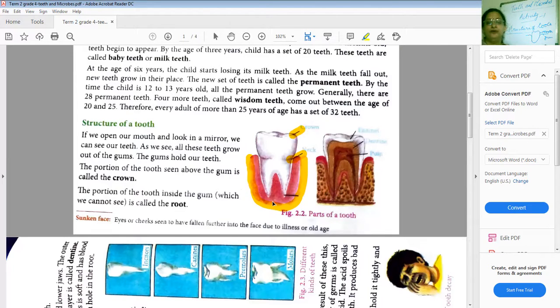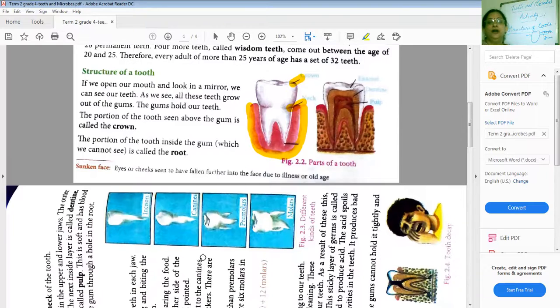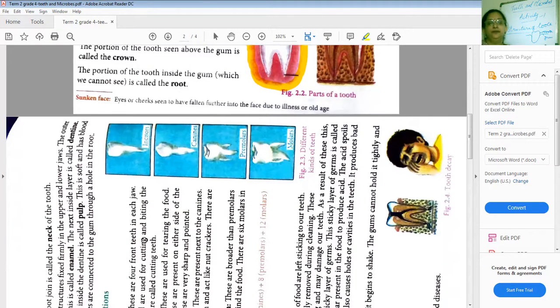So what I want you to do is draw the picture in your classwork book very neatly and label it. You have to do the external part of the tooth and the internal part of the tooth also. So what are the parts of the internal tooth once again? Enamel, dentin and pulp. So you have to draw them and see how you can understand the pictures.